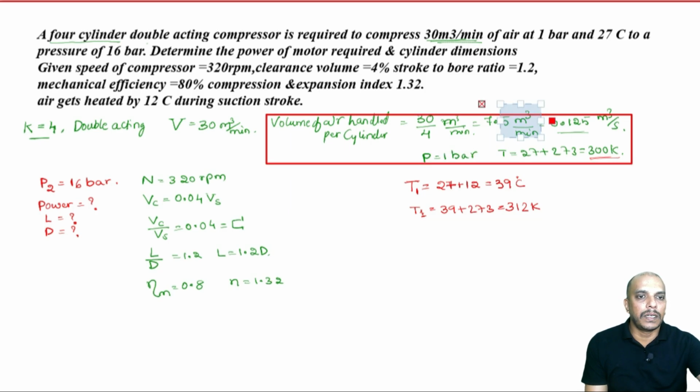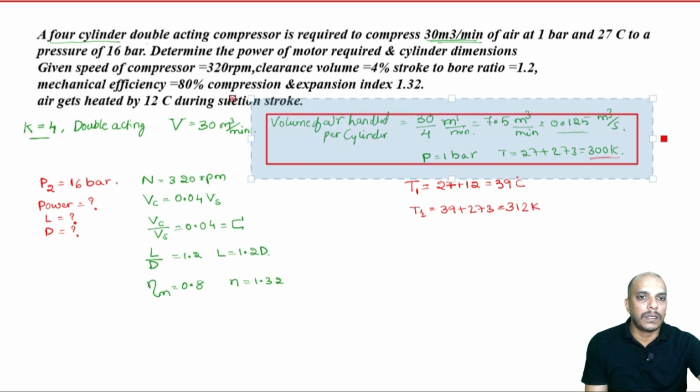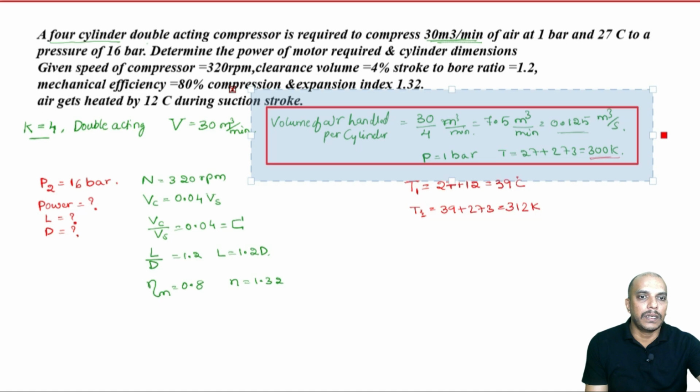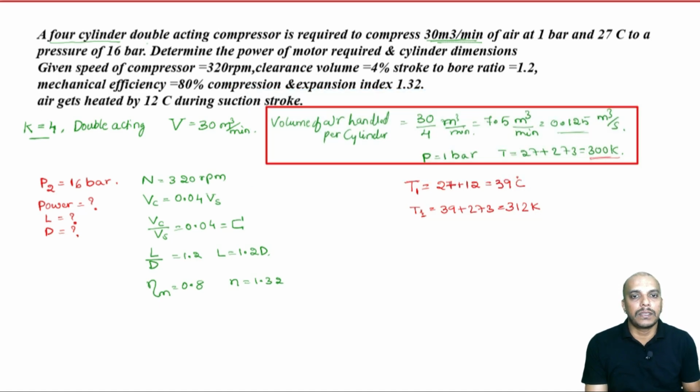Now, the volume of air handled is measured at a different temperature, so we will have to convert this to our inlet temperature. What we can write is the equation we always use. Let us denote by F the stage where free air delivery is measured. So, Pf Vf by Tf, since PV by T is equal to constant, must be equal to P1 times the volume of air handled, which we call VES, the effective swept volume, divided by T1.